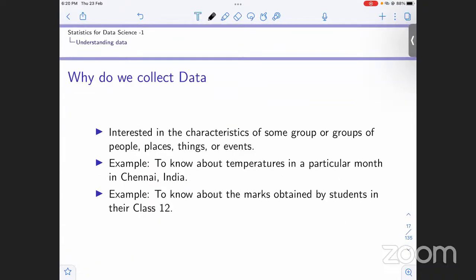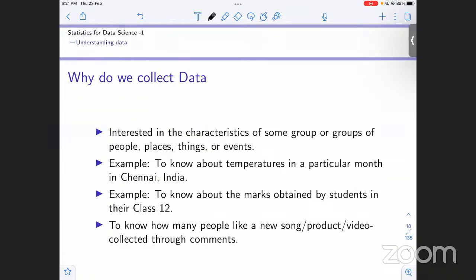Like I was just saying, if we wanted to know about the marks obtained by students in their class 12th, it is again facts and figures that we collect. We want to know how the class 12 students are performing in India, what the average score of male students is, and what the average score of female students is. So we are interested in some characteristic of the data. That is why we are collecting the data.